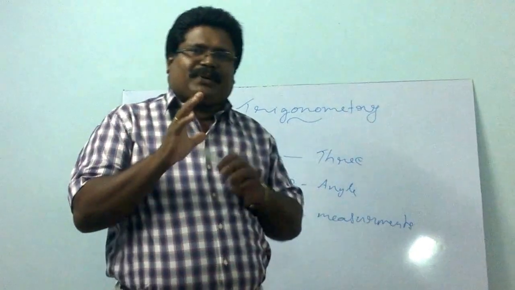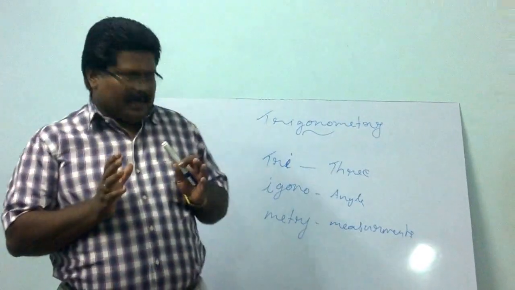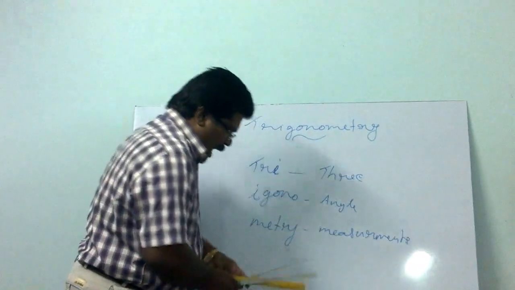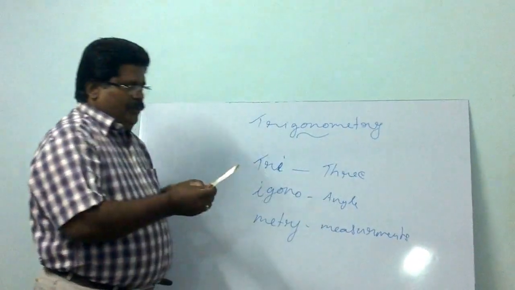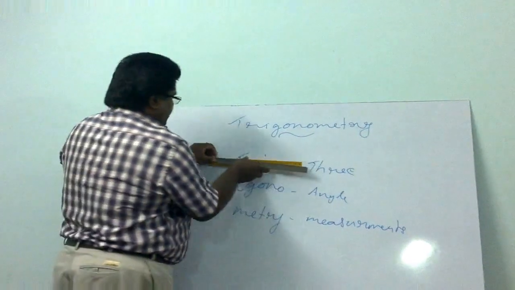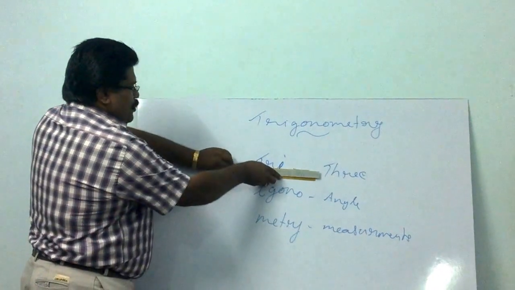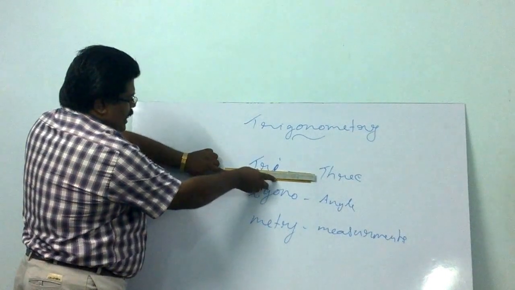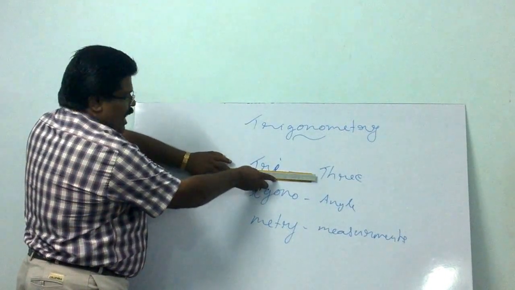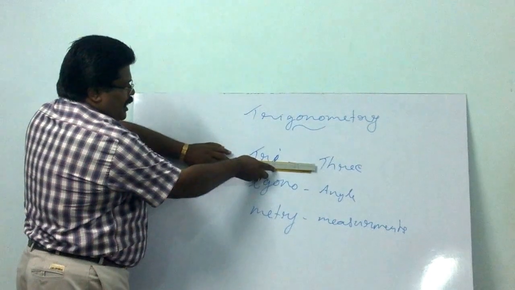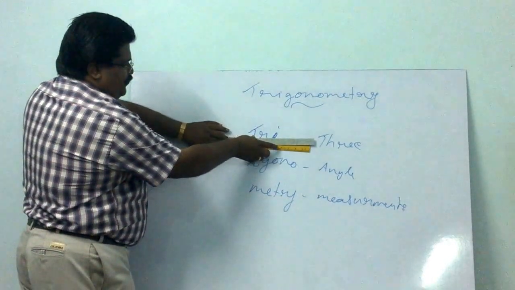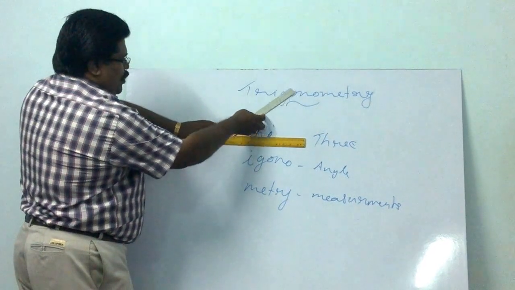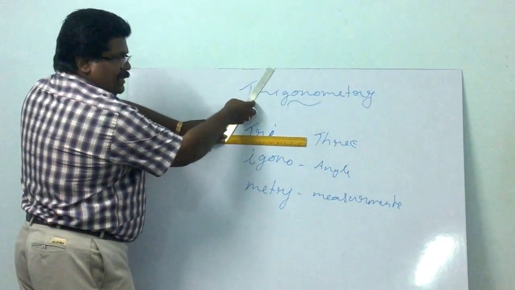Since it is a triangle, we first have to classify the angle. Then what is the angle? Suppose two lines coincide, with one end fixed and the other line rotating in the anti-clockwise direction, like this way.